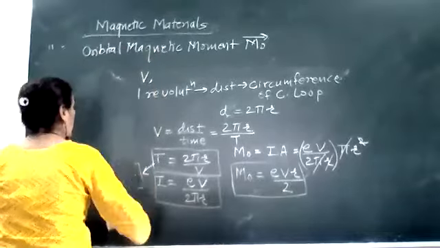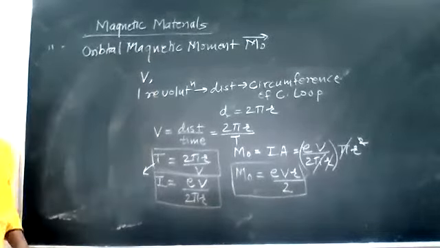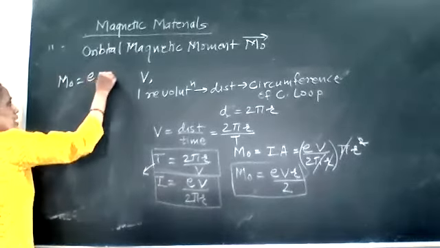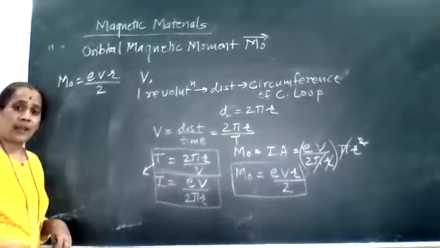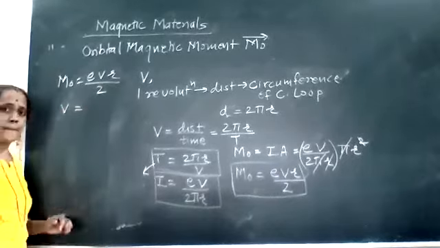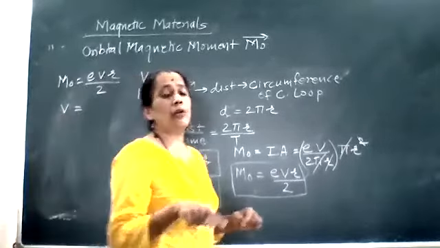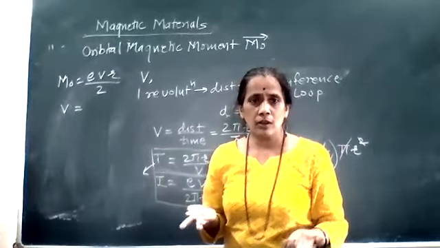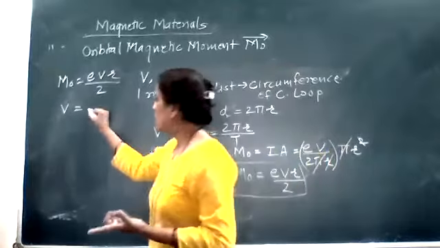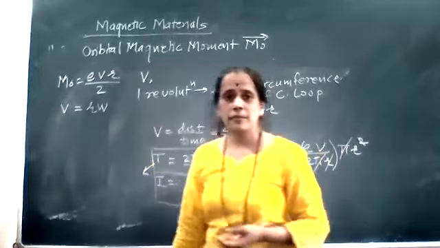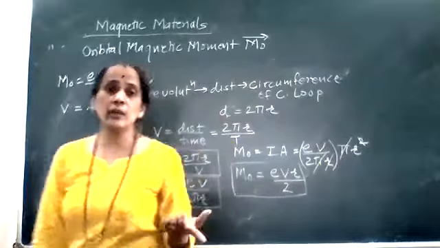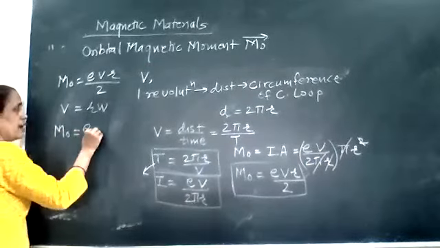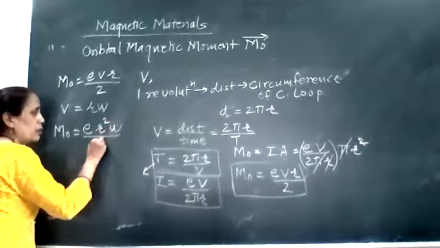Now इस फॉर्मूला को हम modify करेंगे. What is that modification? बेसिक फॉर्मूला है हमारा orbital magnetic moment is equal to E v r upon 2. इसमें I substitute v. Electron is performing a rotational orbital motion. Orbital motion is what? Circular motion. और हमने circular motion में देखा है v is equal to r omega. Right? So instead of v, I can put r omega. So I'll get orbital magnetic moment is equal to E r square omega upon 2.